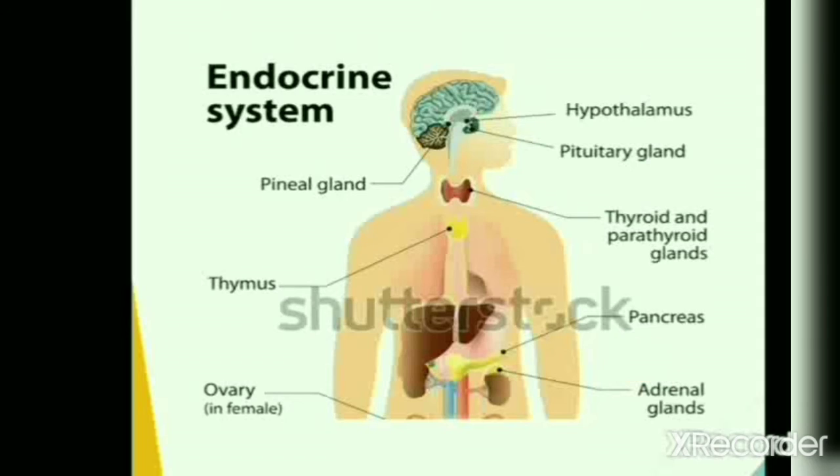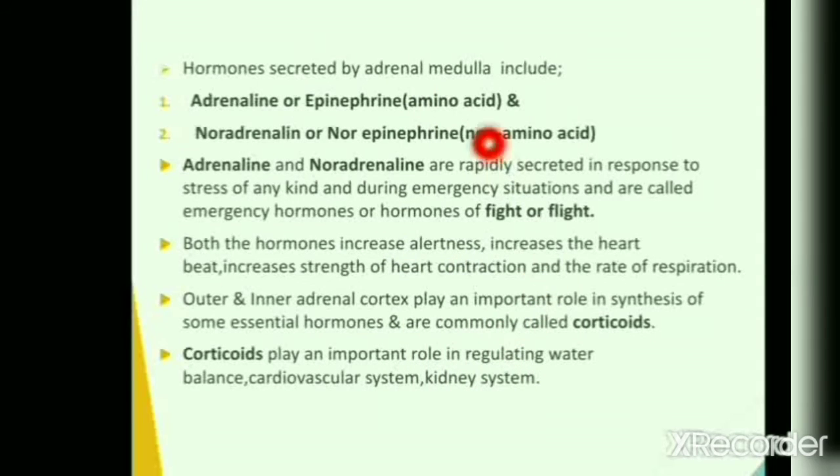Let's start with hormones which are secreted by the adrenal medulla, which include adrenaline or epinephrine, which are derived from amino acids. These amino acids are obtained from proteins that we obtain from the food we consume, while noradrenaline or norepinephrine are not directly obtained from amino acids.